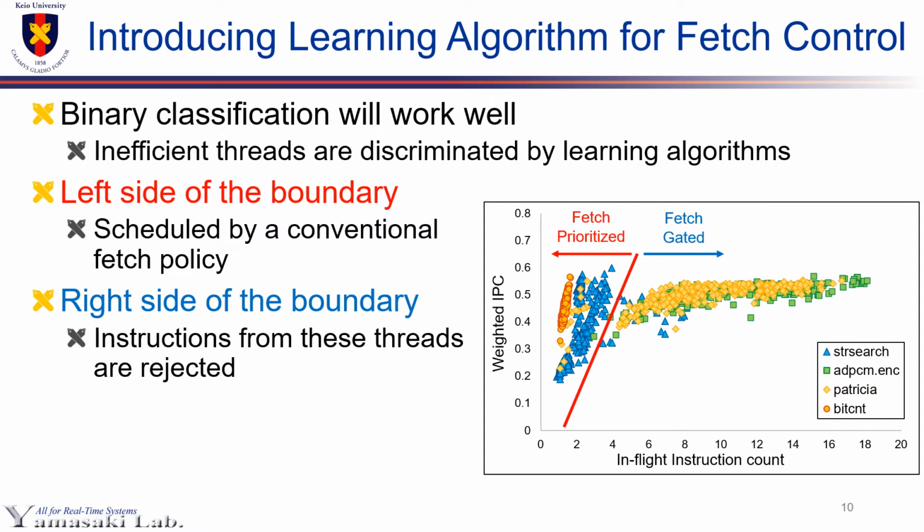As the two groups show different characteristics, it is possible to identify compute-intensive tasks and memory-intensive tasks with binary classification. The two groups can be roughly separated by the red line in the figure. Threads on the left side of the boundary, or compute-intensive threads, are scheduled by a conventional fetch policy, such as ICount. On the other hand, threads on the right side of the boundary, or memory-intensive threads, are fetch-gated until resource conflicts are resolved. Based on this idea, we introduced a learning algorithm for fetch control.